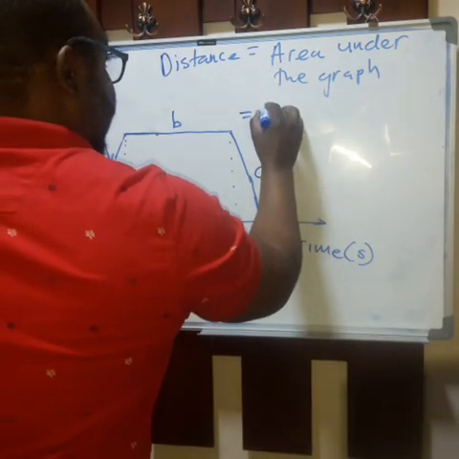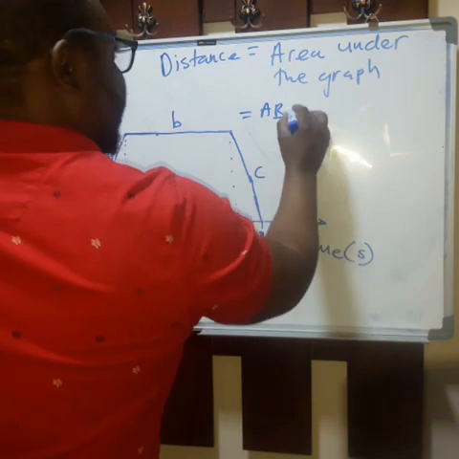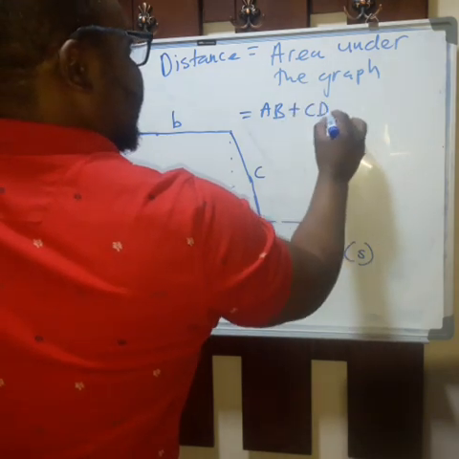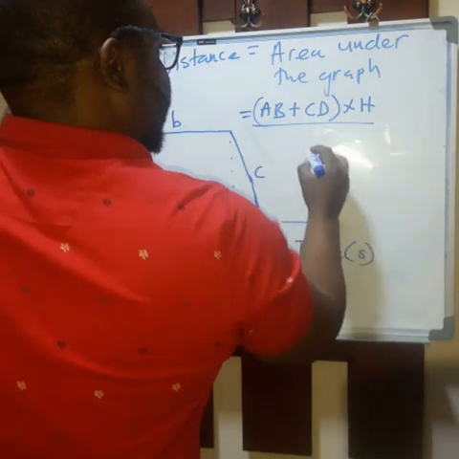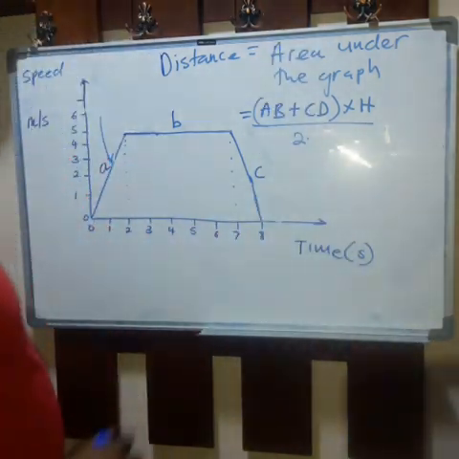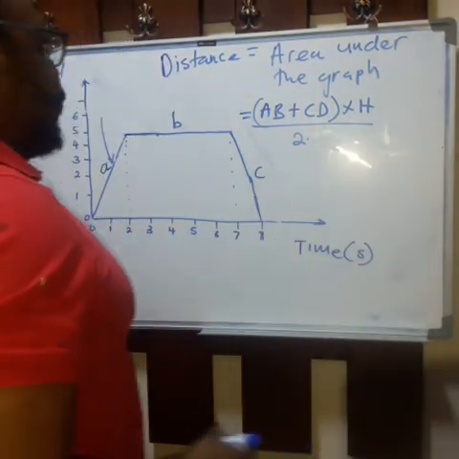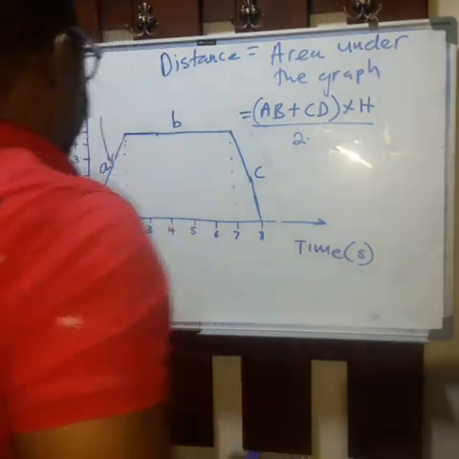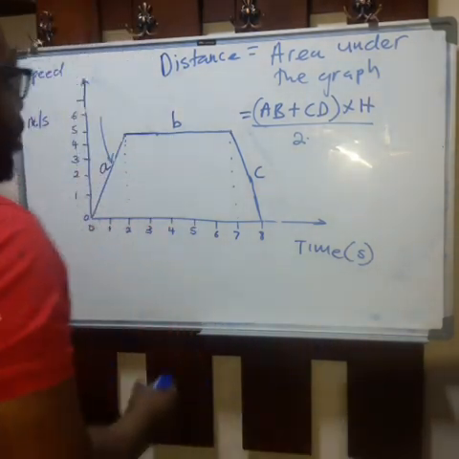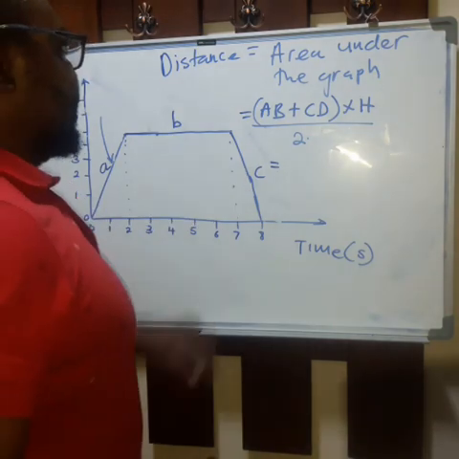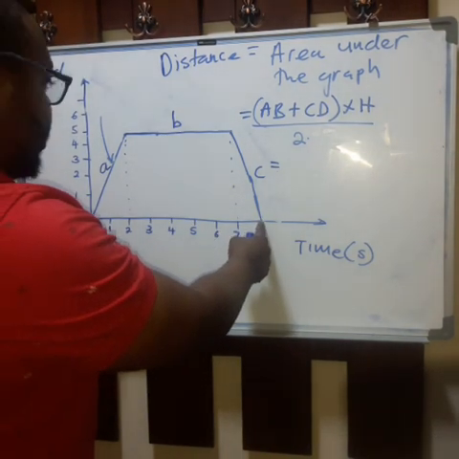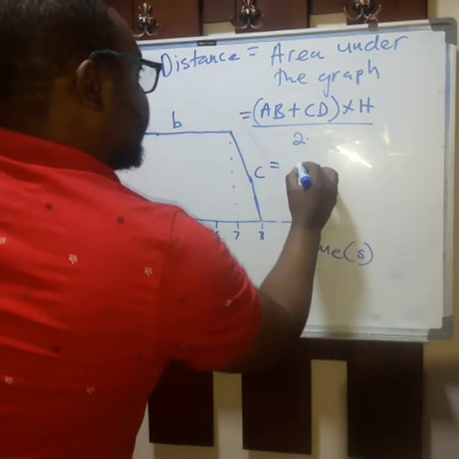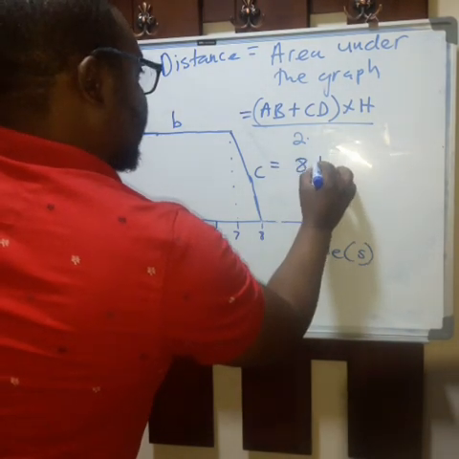We can say (AB plus CD) times height over 2, right? This is the formula to calculate the area of a trapezium. Now, what is AB? I will take AB from 0 to 8. That is my AB, right? So AB is 8.